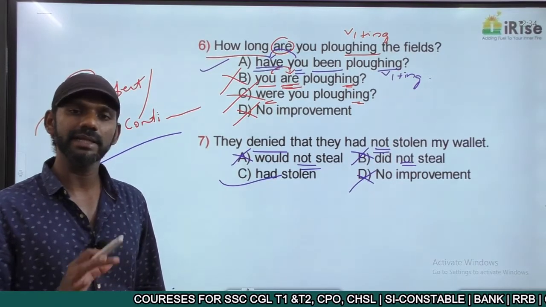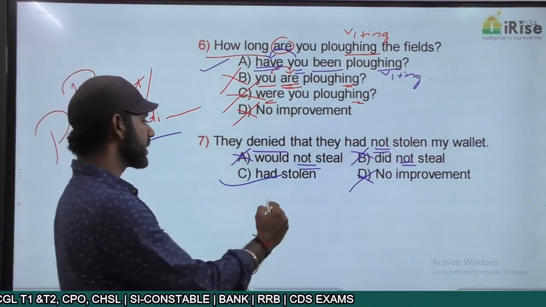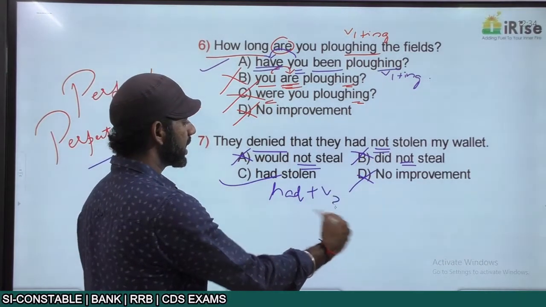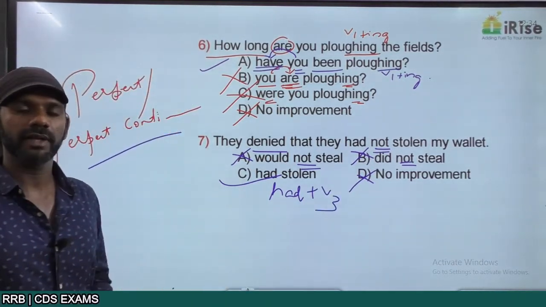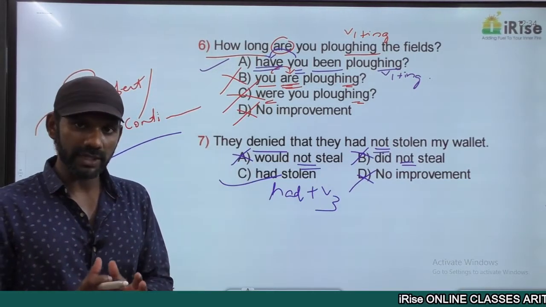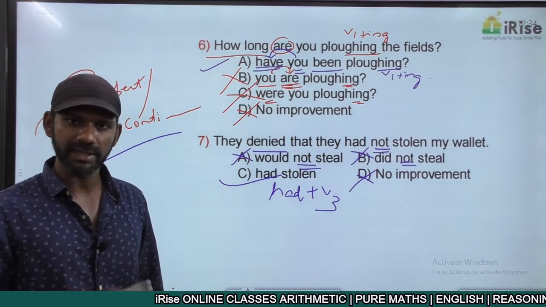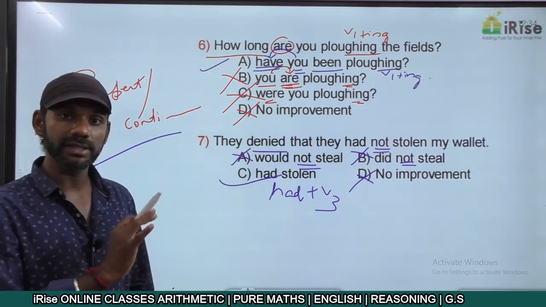So they are saying that they did not steal my wallet. Now, had stolen is had plus V3, past perfect. Past perfect can be used when there are 2 actions in the past tense and there is a time difference between the 2 actions. The action completed first must be in the past perfect tense. Now we will see whether that concept is fine or not.